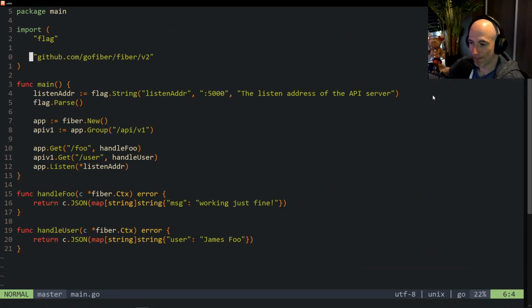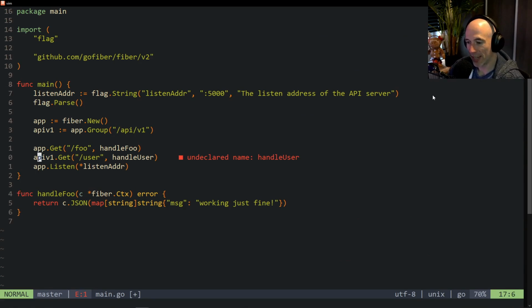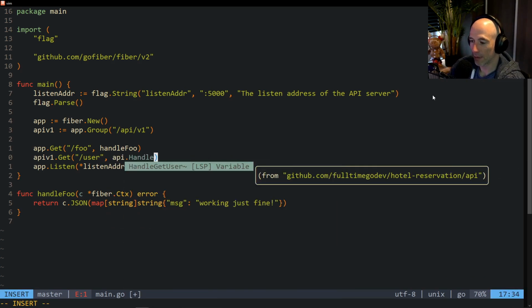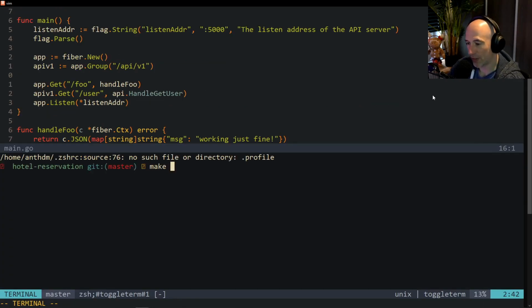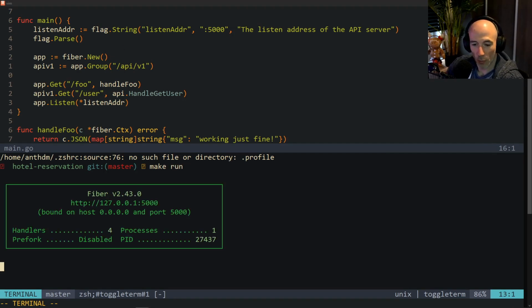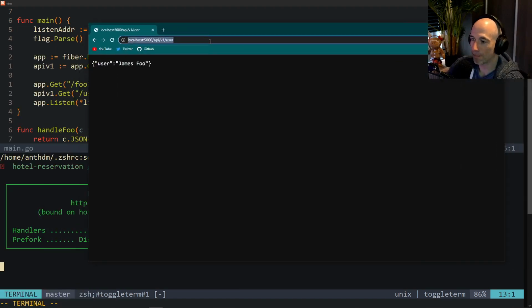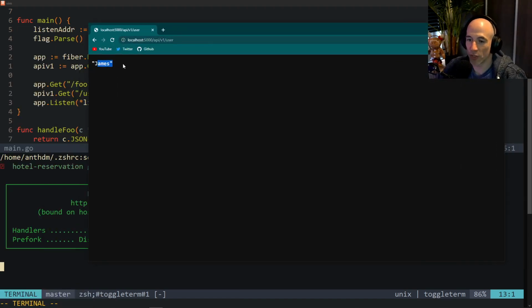We're gonna go back to main, and instead of, for example, here handle user, we're gonna delete this thing, and we're going to say that GET /user is going to be API handle get user. Boom, just like that, right? And if we run our program, we're gonna say make run. Boom. We're gonna open up this thingy. We're gonna press enter, and it's going to show James. Of course, this is a badly formatted JSON thingy, but hey, apparently it's valid. Apparently it's kind of valid. The JSON marshaller didn't complain. Fine by me. So this is James, right?